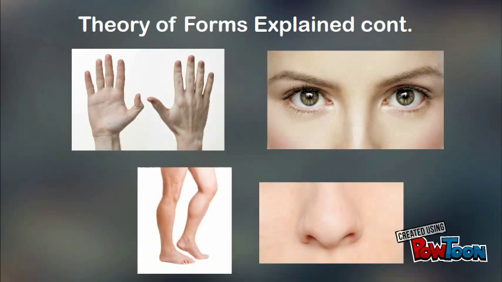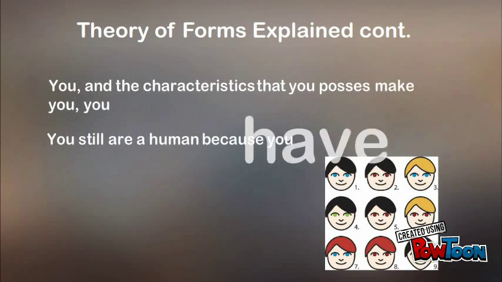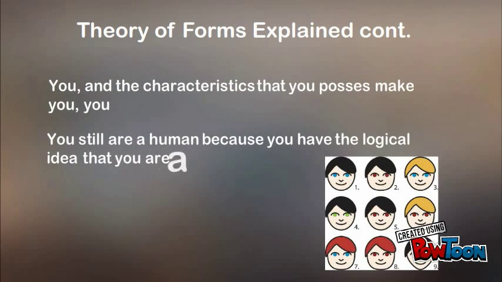Well, we know that humans have 2 eyes, 1 nose, 2 hands, and 2 legs. But our appearance and the way we look, for example our skin color, facial appearance, or body image, are what makes every human on the planet an individual human being, rather than mistaking or considering every human to be the same. You, your individual unique characteristics, are what makes you you. But you still are in essence a human because of the logical idea that you possess of you being a human.